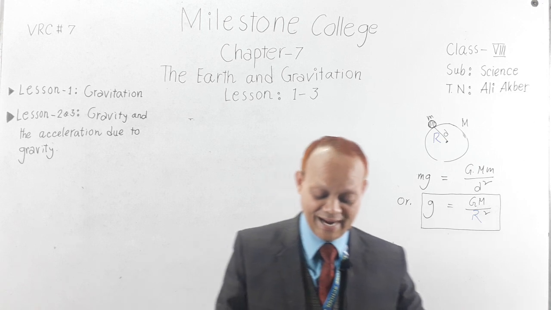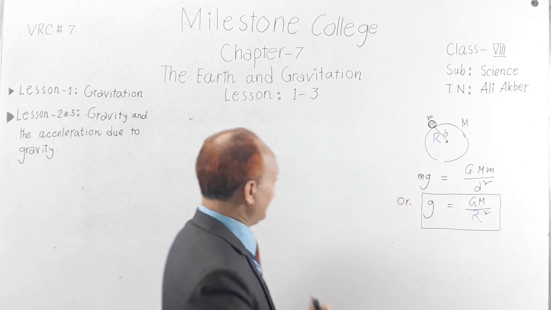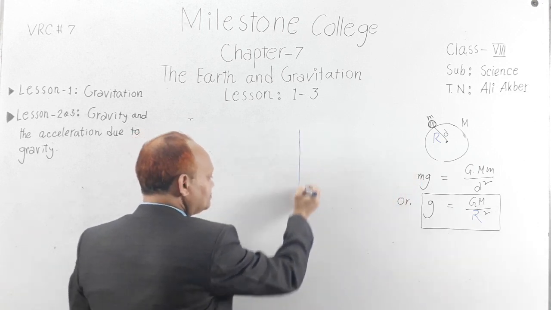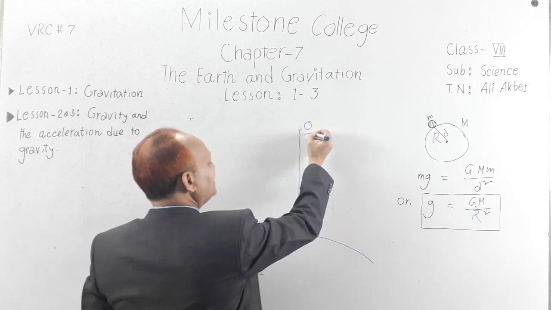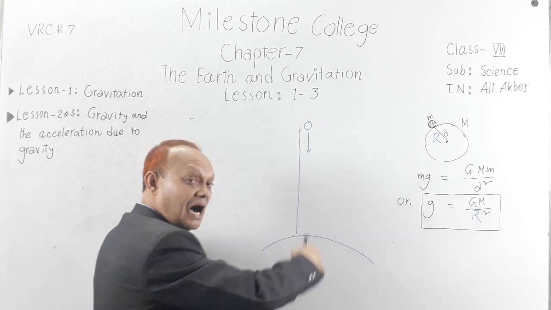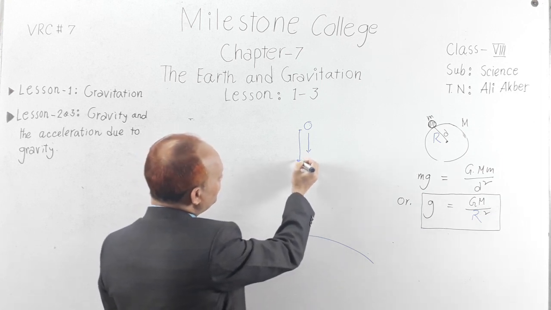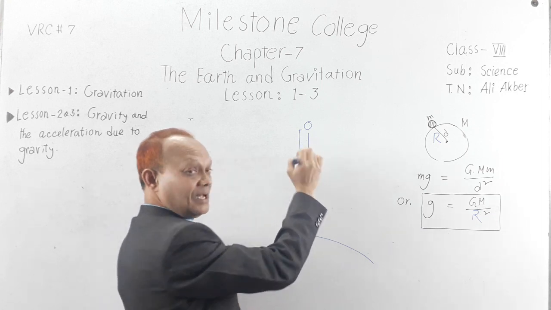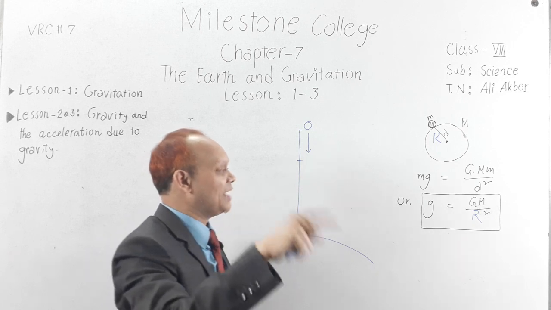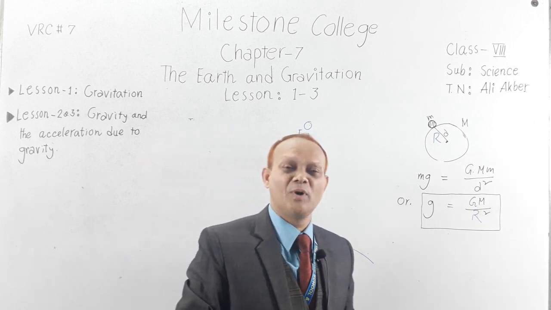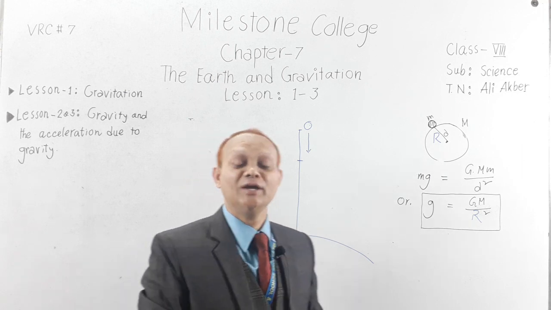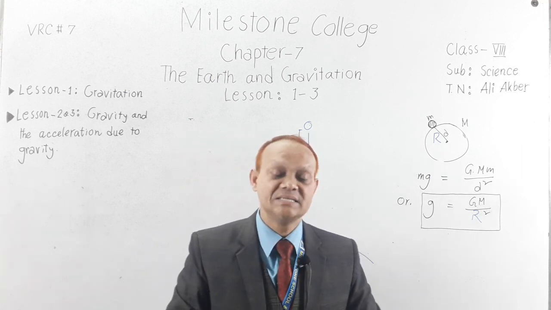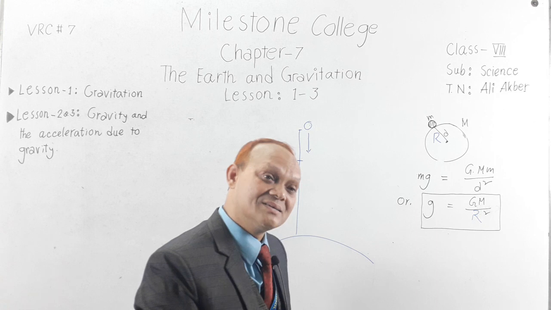It means that when an object falls down, in every second its velocity increases by 9.8 meter per second. This is what we mean by the value of G being 9.8 meter per second square.